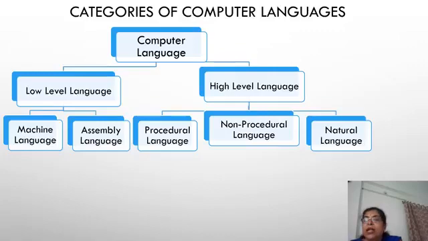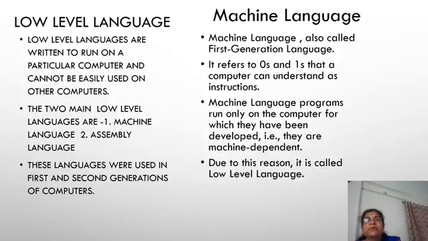So, categories of computer languages. Computer languages broadly are divided into two categories, that is low level languages and high level languages. Low level languages again got divided into two subcategories, that is machine language and assembly language. And high level languages again got categorized into three different things: procedural language, non-procedural language, and natural language. All these languages we are going to learn in detail now. Okay, so we'll go further.